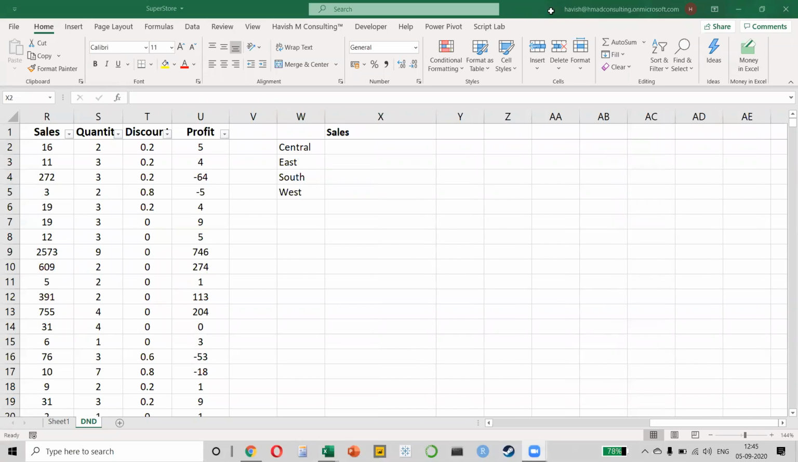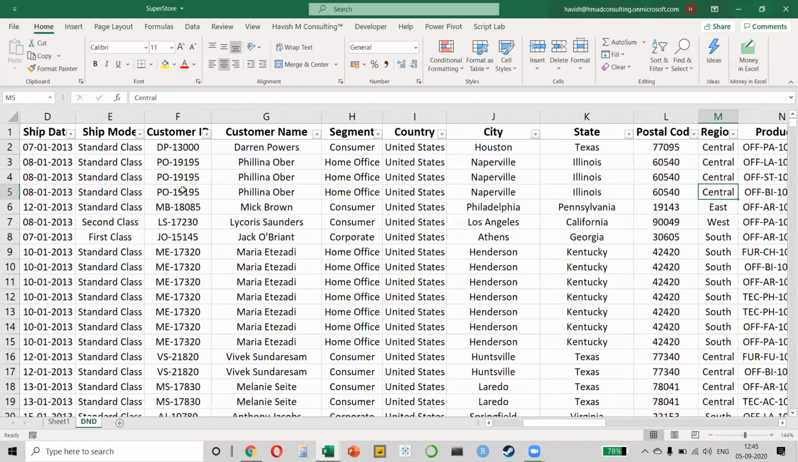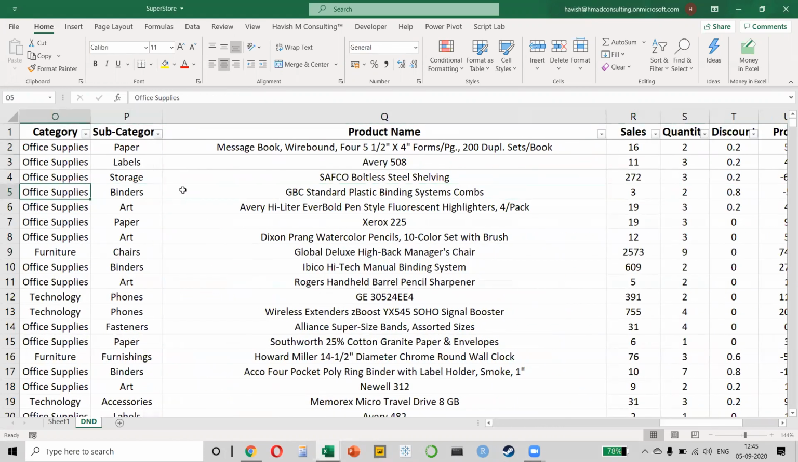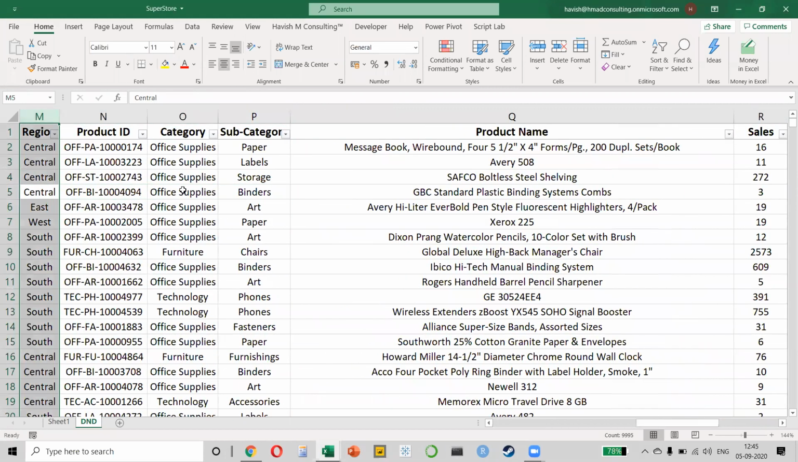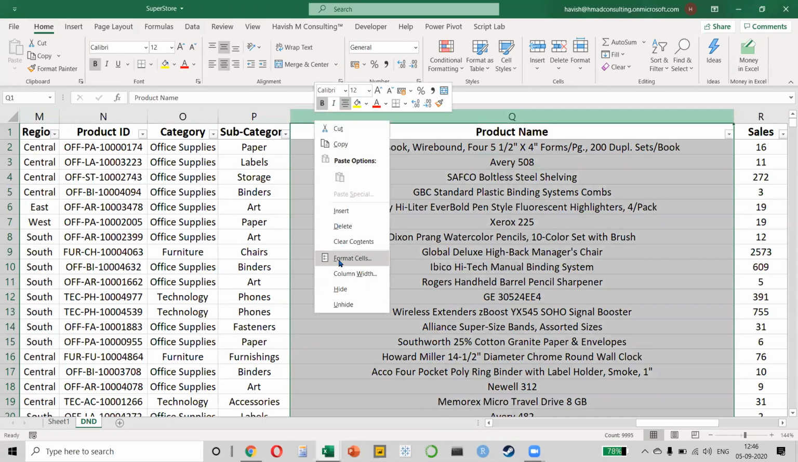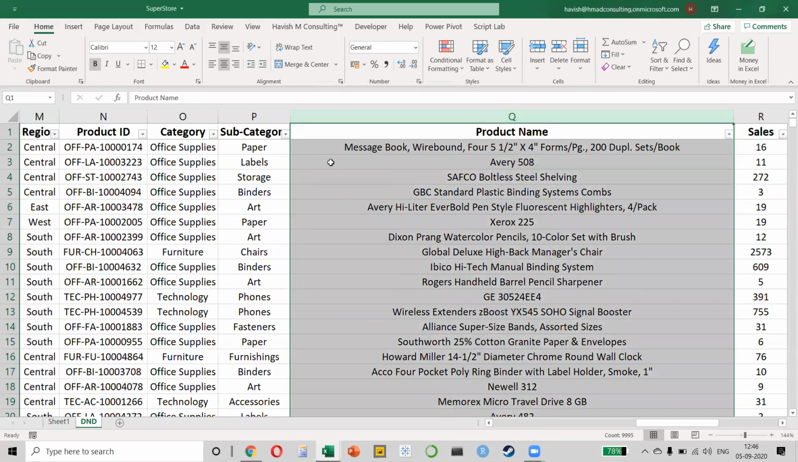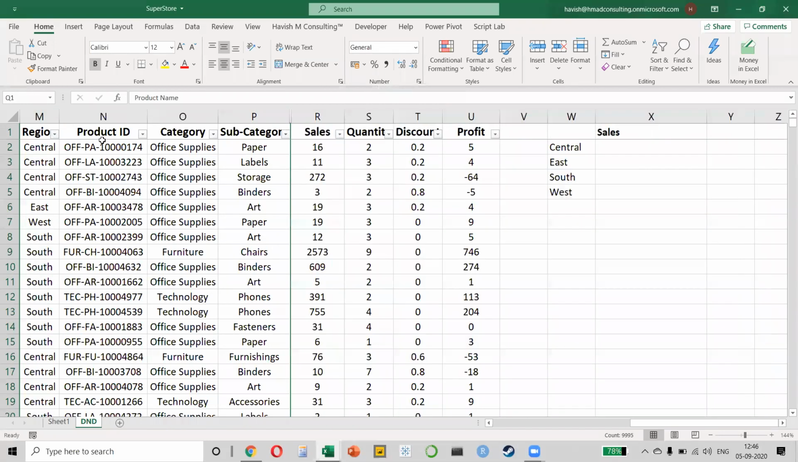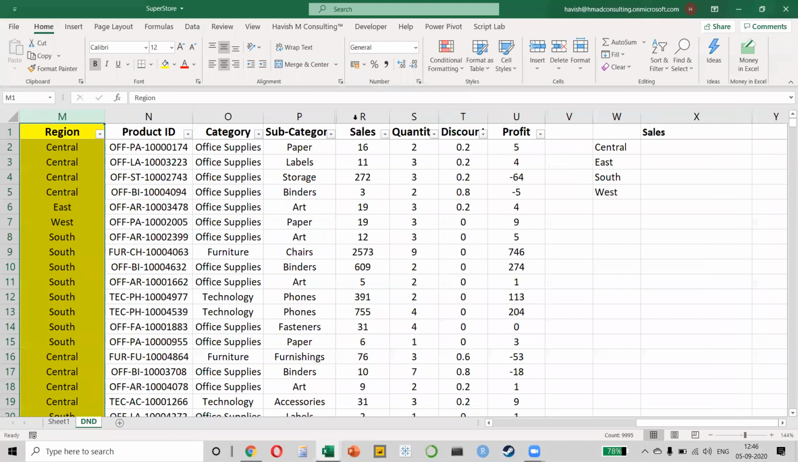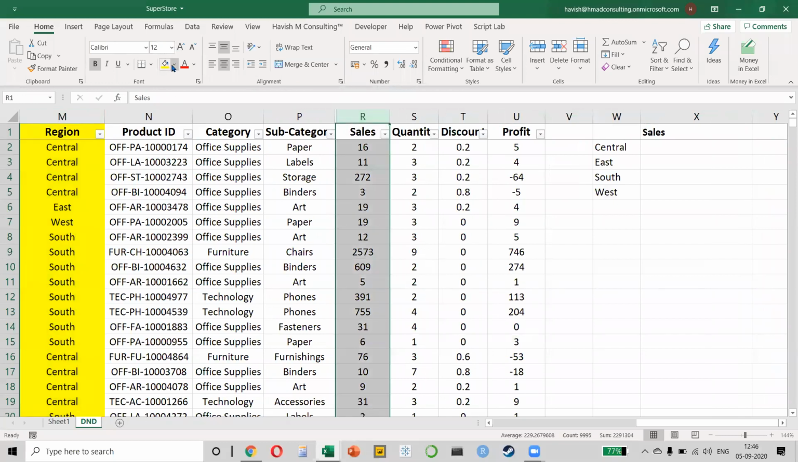Anybody else, do you have any ideas? Remember, we have a column which has all the regions in it, which is my column M, which has Central, East, South, and West. And obviously, we have another column which has the sales amount in it. So just so that all of you are very clear with this, I will just hide what I don't need. So column M is my region and column R is my sales amount, correct? This is in the yellow and the green color.